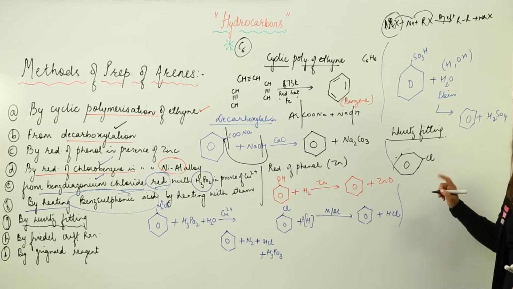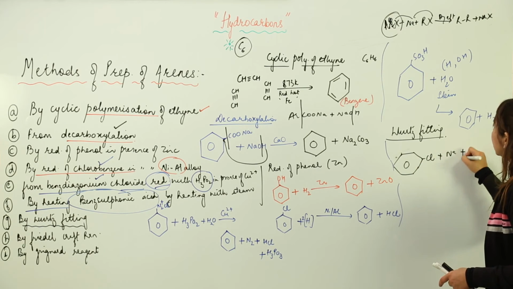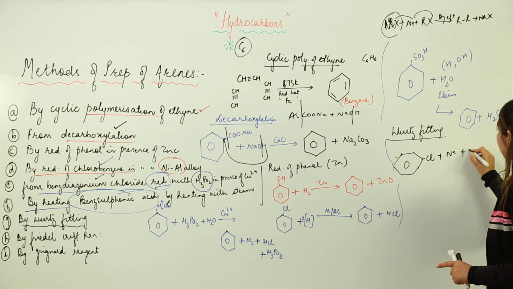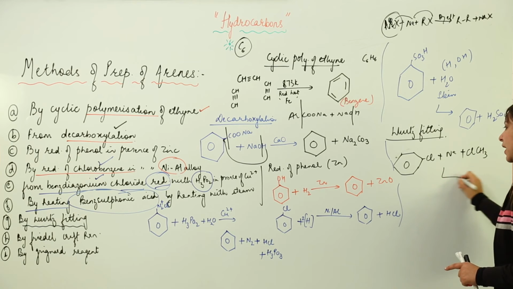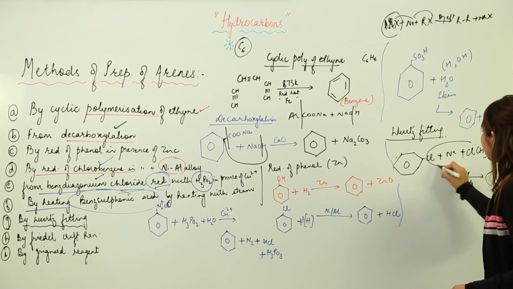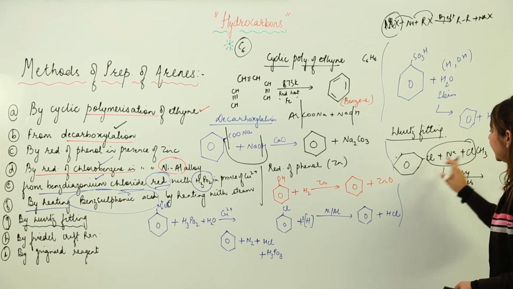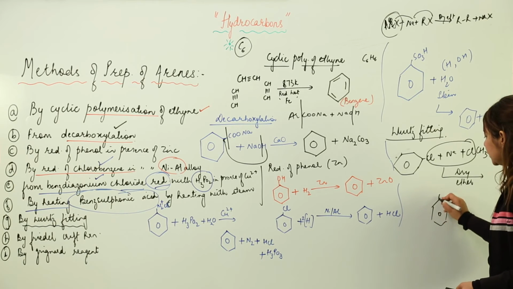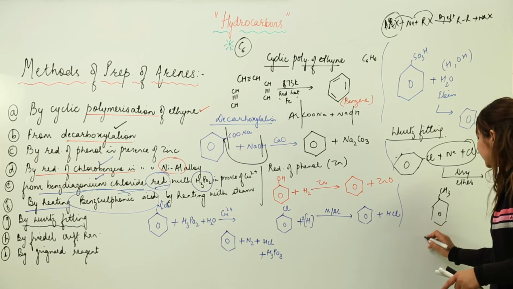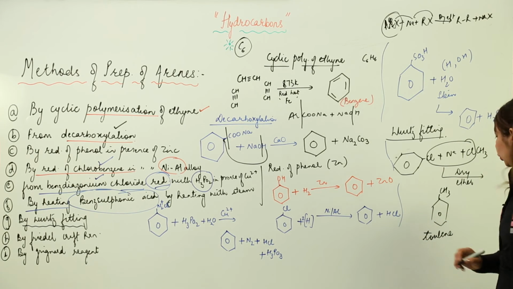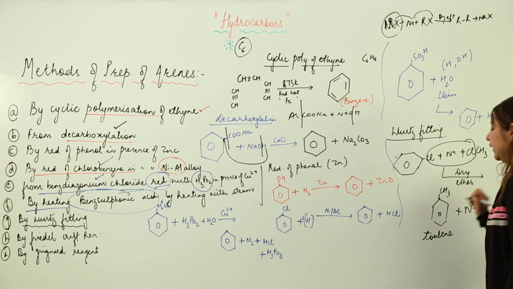So let's say it is chlorobenzene reacting with sodium, and the other RX is an aliphatic alkyl halide. Let's say it is ClCH3. Again, the reaction takes place in presence of dry ether as it was in the Wurtz reaction. So this NaCl will get liberated and this CH3 group will attach to the benzene ring. And we know that when a CH3 group attaches to a benzene ring, the compound is called toluene. So it forms toluene and along with that we get NaCl.